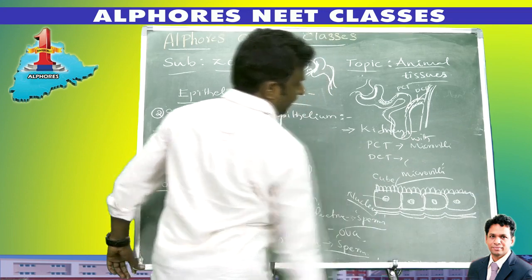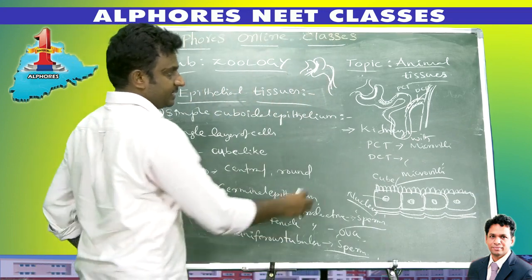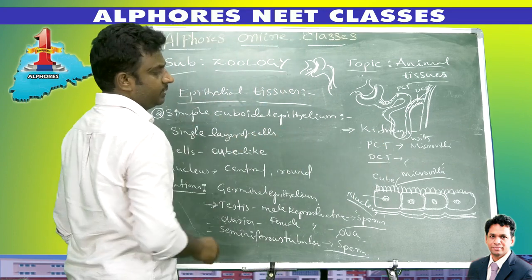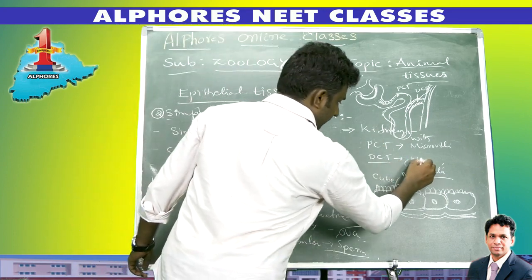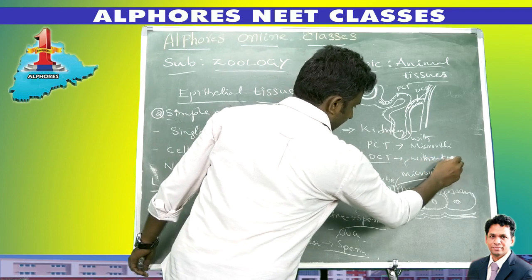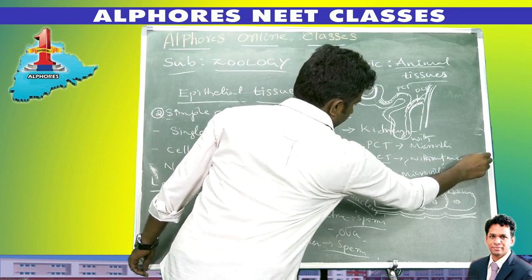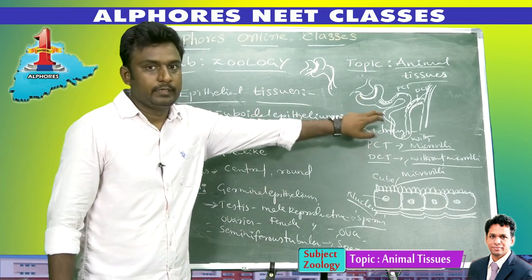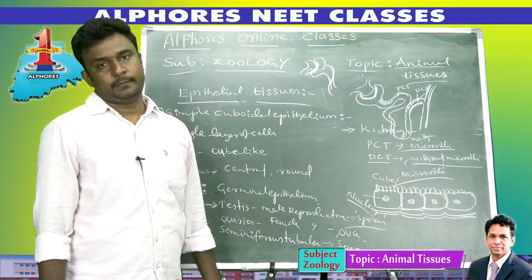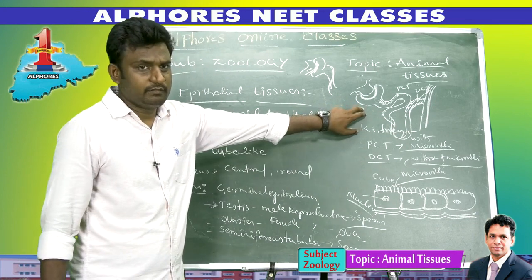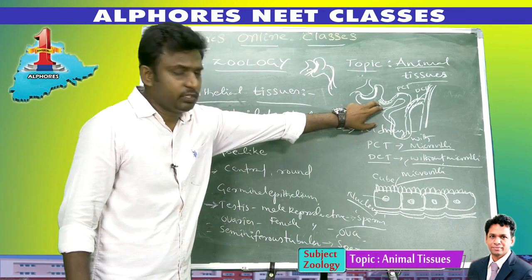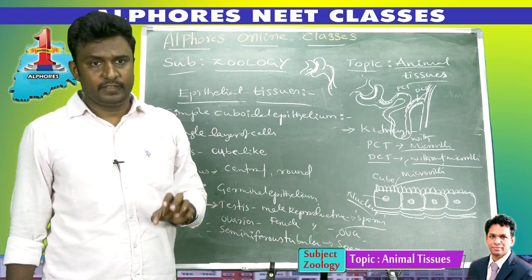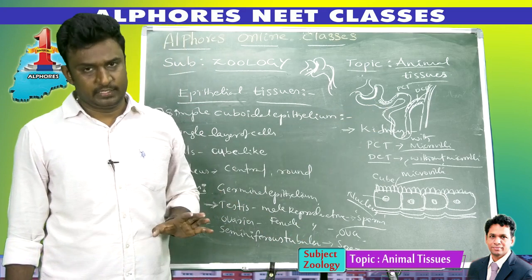But the DCT, distal convoluted tubule, also consists of simple cuboidal epithelium, but without microvilli. PCT with microvilli, DCT without microvilli. What is the function of microvilli? They increase the surface area for absorption of materials.